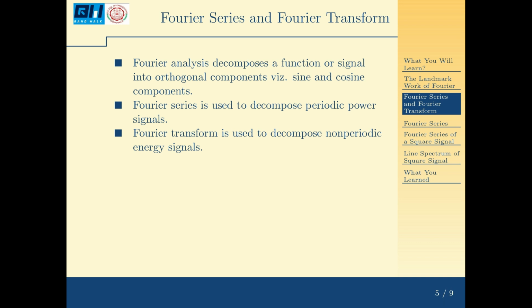Now, Fourier analysis decomposes a function or signal into orthogonal components. Namely, here they are sine and cosine components. Fourier series is used to decompose periodic power signals, and Fourier transform is used to decompose non-periodic energy signals. That is, if you want to orthogonalize a periodic power signal, say a sinusoid or cosinusoid or a repetitive waveform, you use Fourier series for decomposition. And if you are working with non-periodic energy signals, we use a Fourier transform. So you have to understand the application regimes of Fourier series and Fourier transform.